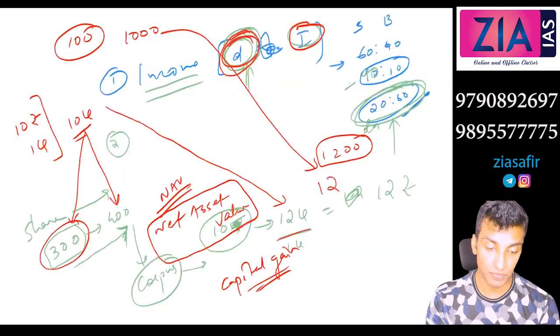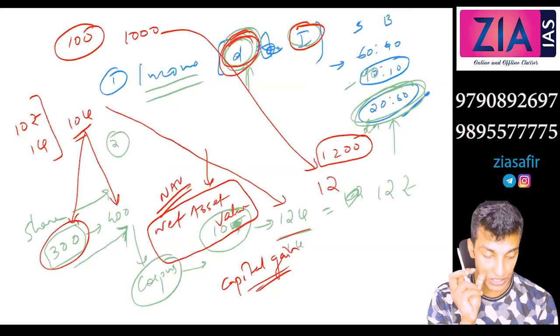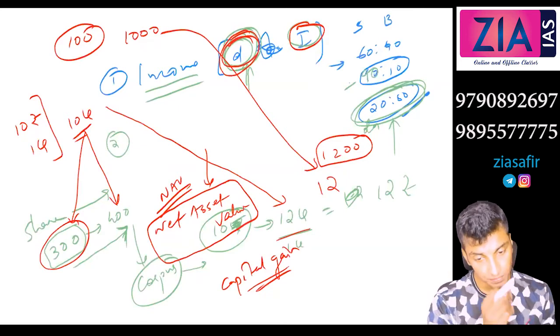Then bond interest. The net asset value is also changing. Are we okay with this? Any doubt here?